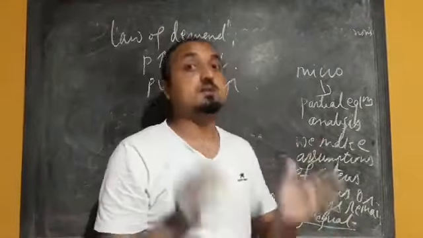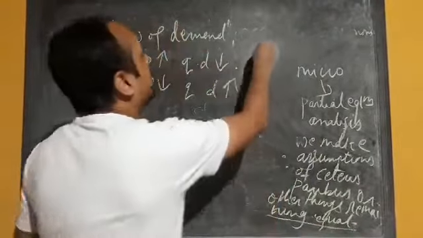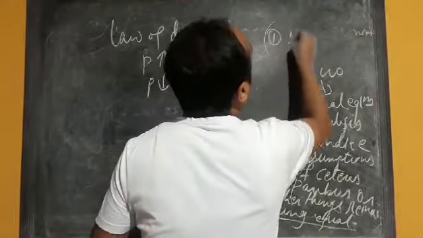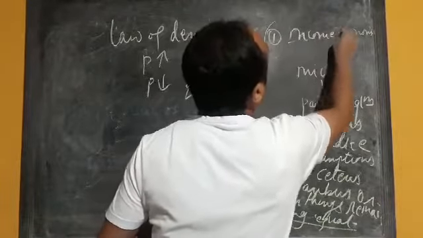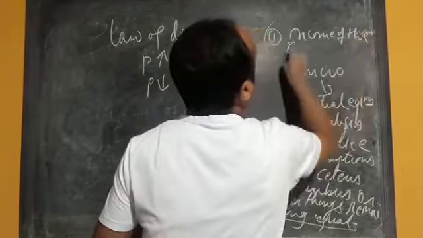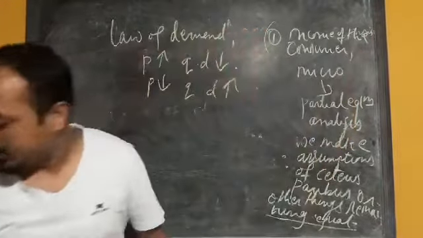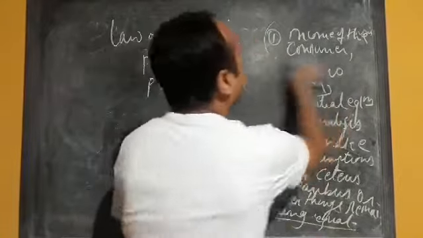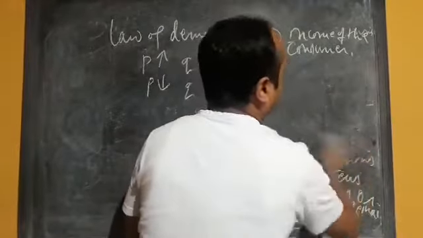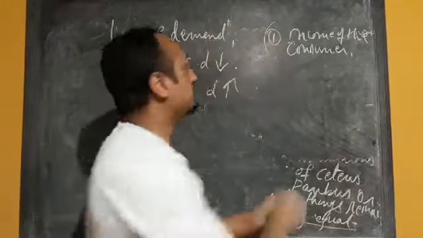The other things that are remaining constant are: number one, income of the consumer.